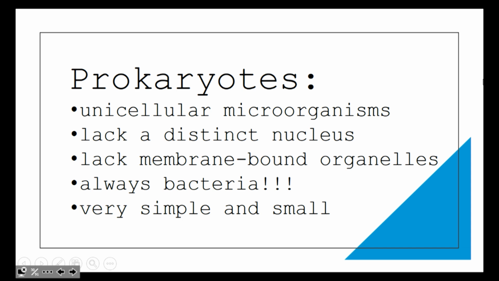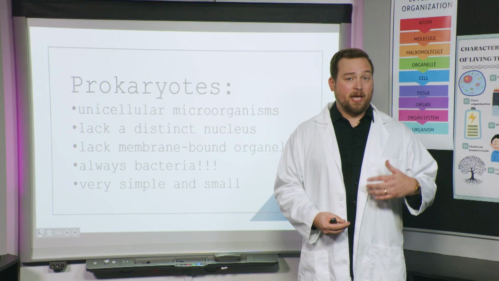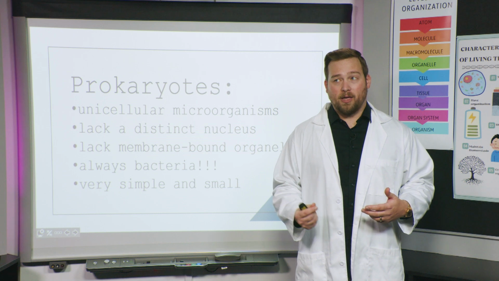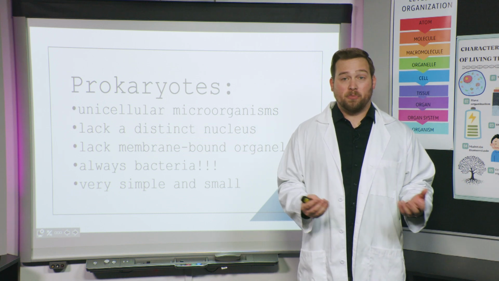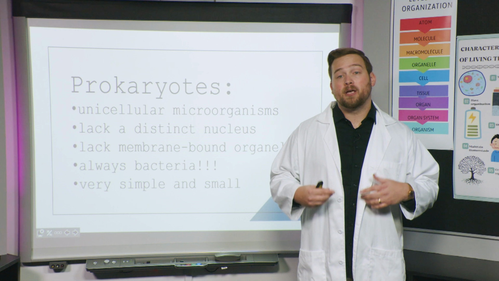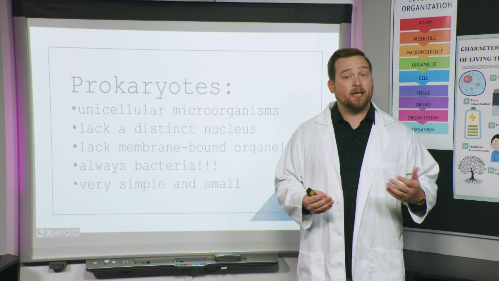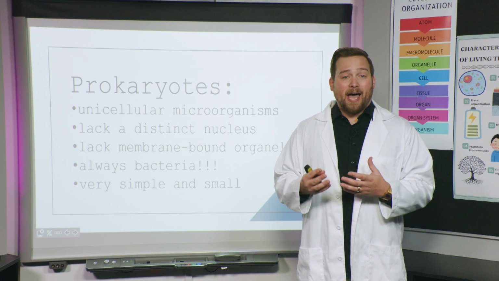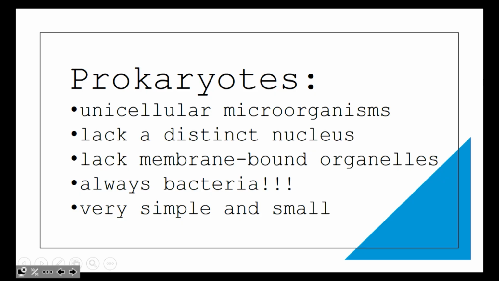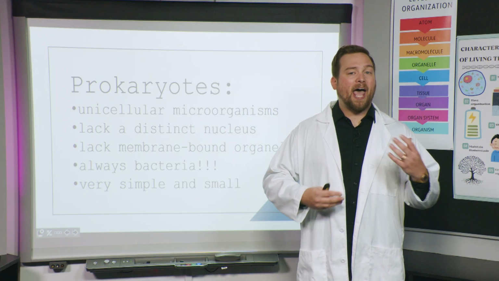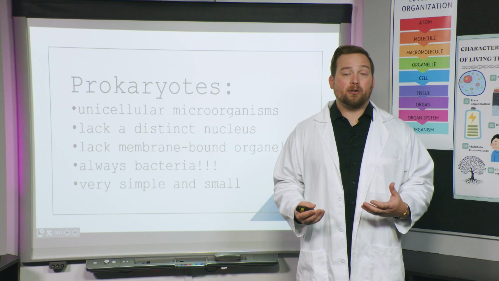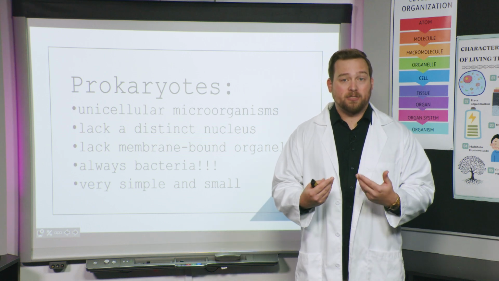Something else about prokaryotes, I find this kind of easy to remember. The only example of prokaryotes is bacteria. So if someone asks you, is a plant or an animal or is a fungus or any of those prokaryotes, they're not. There's only one type of prokaryotes, and that's bacteria. If it's not bacteria, it's not a prokaryote, okay? And the last thing, prokaryotes are very simple and they're very small. They are a very early form of a cell before they got really complicated. So prokaryotes are small and they're simple. They don't have all this other cellular machinery that the eukaryotes, that our cells tend to have, okay?